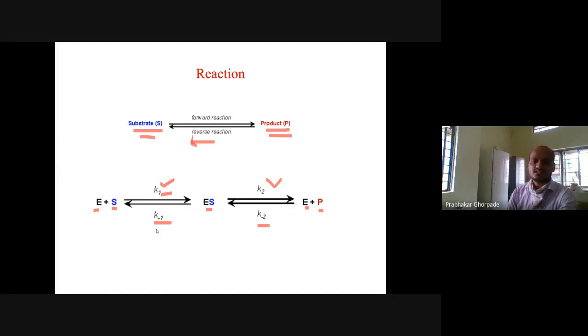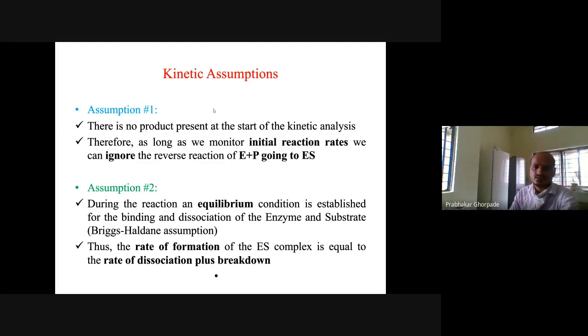These are important because we are interested in the Michaelis-Menten equation. How do we derive it? K1, K2, K minus 1 and K minus 2 are involved in that reaction. There is a kinetic assumption. Assumption 1: there is no product present at the start of the kinetic reaction analysis. Therefore, as long as we monitor the initial reaction state, we ignore the reverse reaction, enzyme plus product going to enzyme plus substrate.